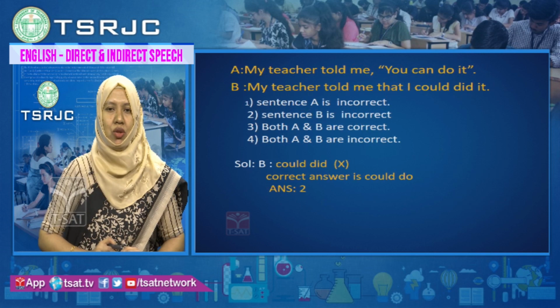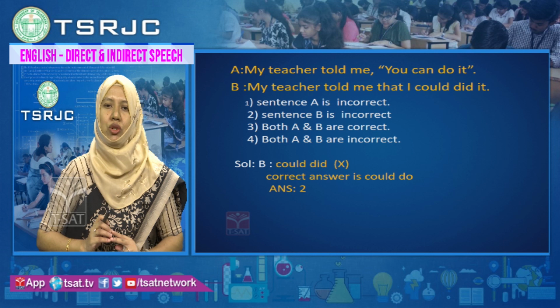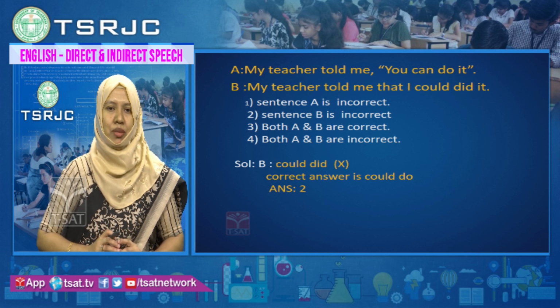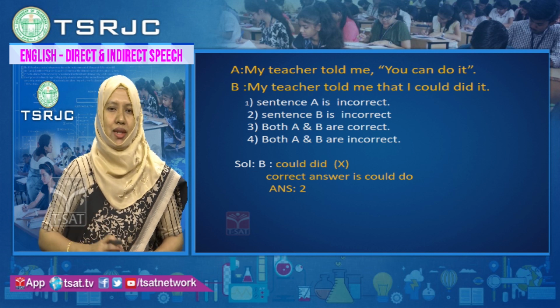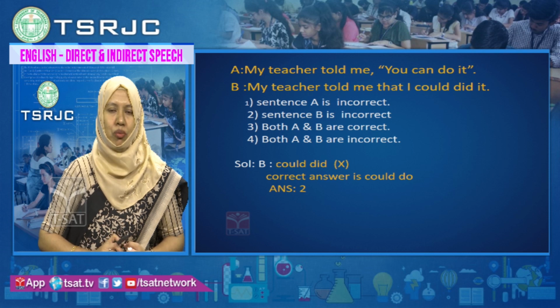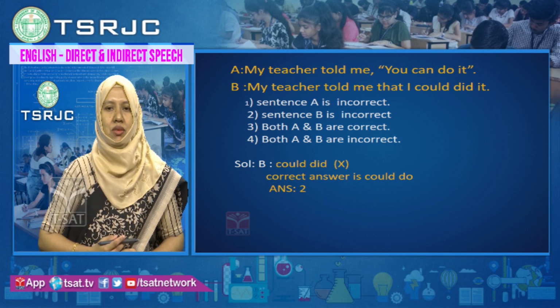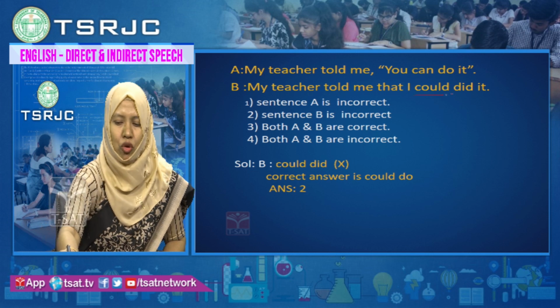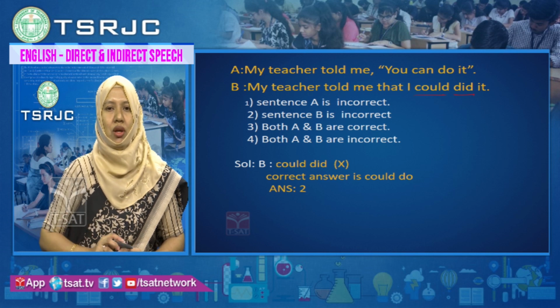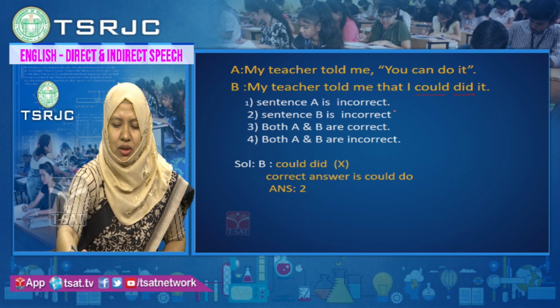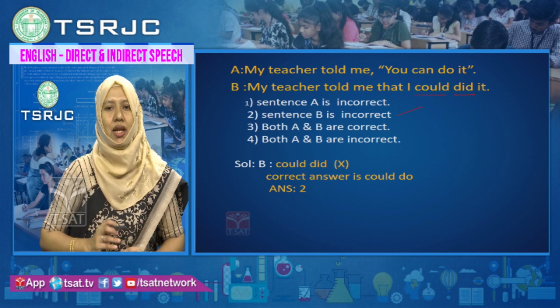My teacher told me you can do it. Statement B, my teacher told me that I could do it. Now in these examples, which one is incorrect and which one is correct? If you look at the sentence grammatically, my teacher told me you can do it is option A. In statement B, my teacher told me that I could did it. Here both the past tenses are used. I could did it is wrong. You cannot use both past tenses. So statement B is incorrect.